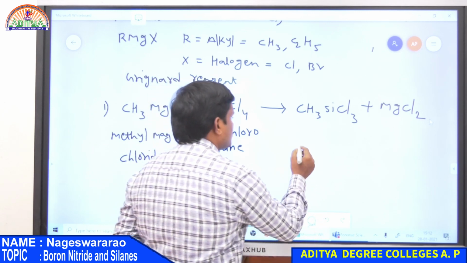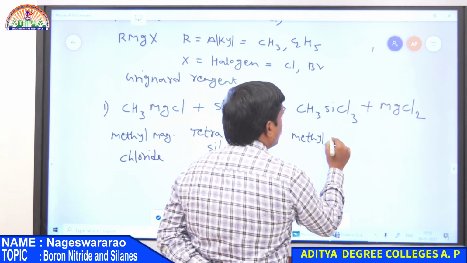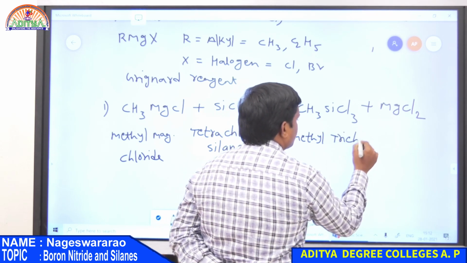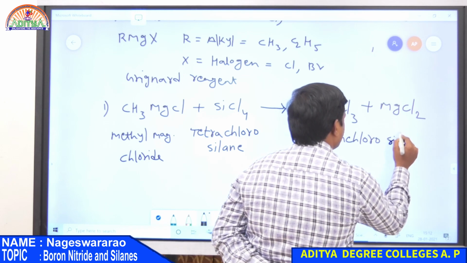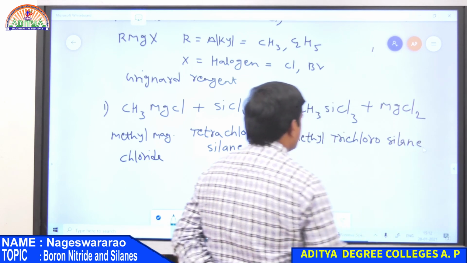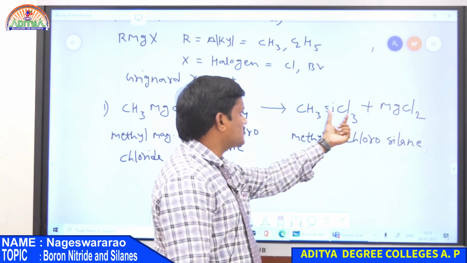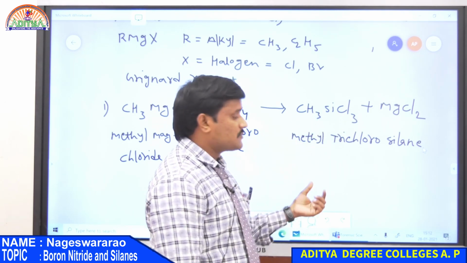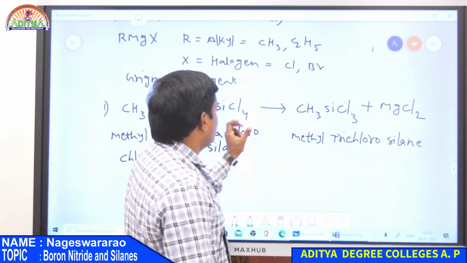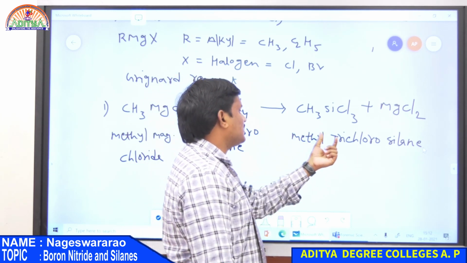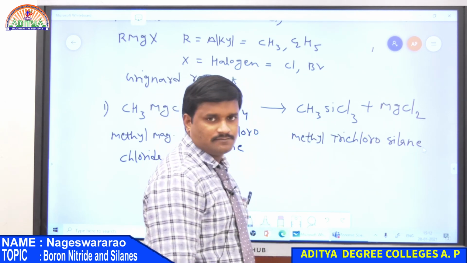This is known as methyl trichlorosilane. So this is the alkyl chlorosilane, where this is alkyl, this is chlorine and silane. So CH3MgCl reacted with SiCl4 gives methyl trichlorosilane. So this is the example for methyl chlorosilane.